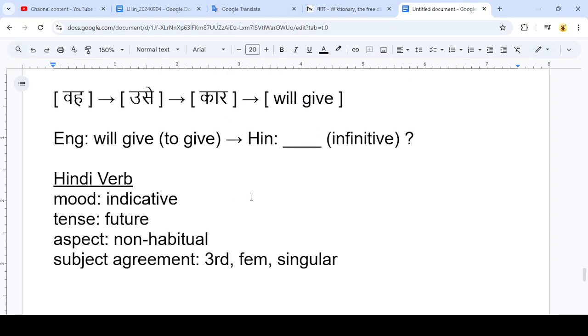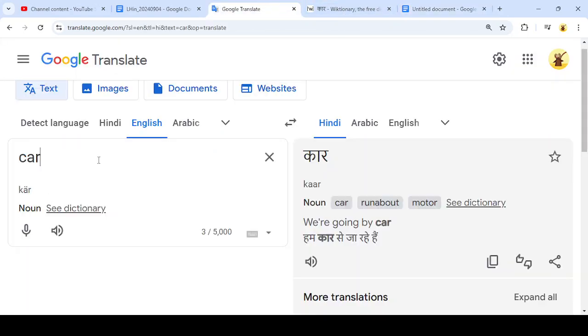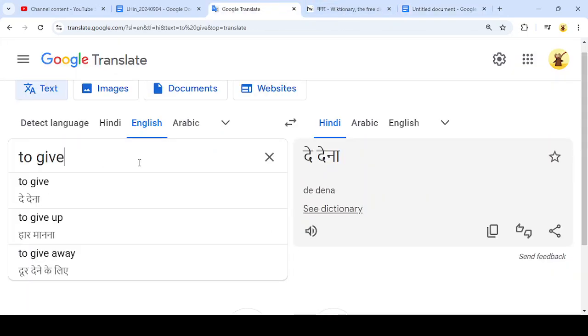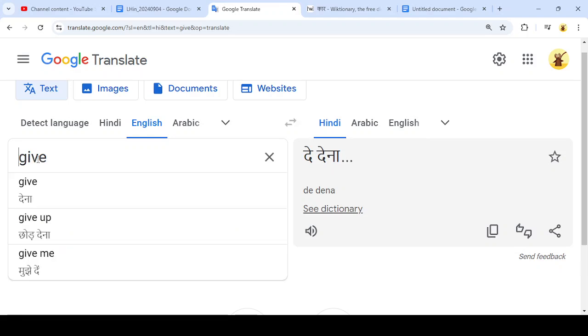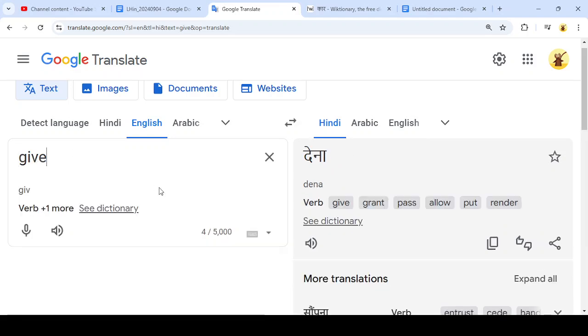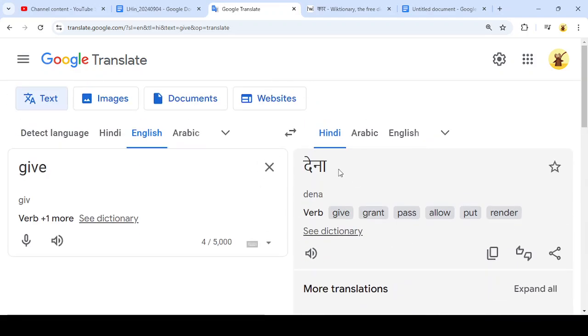Okay. So at this point, we've got our 4 features of our verb, and all we need to do is find a verb in Hindi that has the same meaning as to give. So I want to copy this verb to give, the infinitive form, and paste it into Google Translate here. It's giving me 2 different words. I'm going to get rid of this 2, and maybe this is the actual verb that I'm interested in. So I don't know if this is the right verb, obviously.